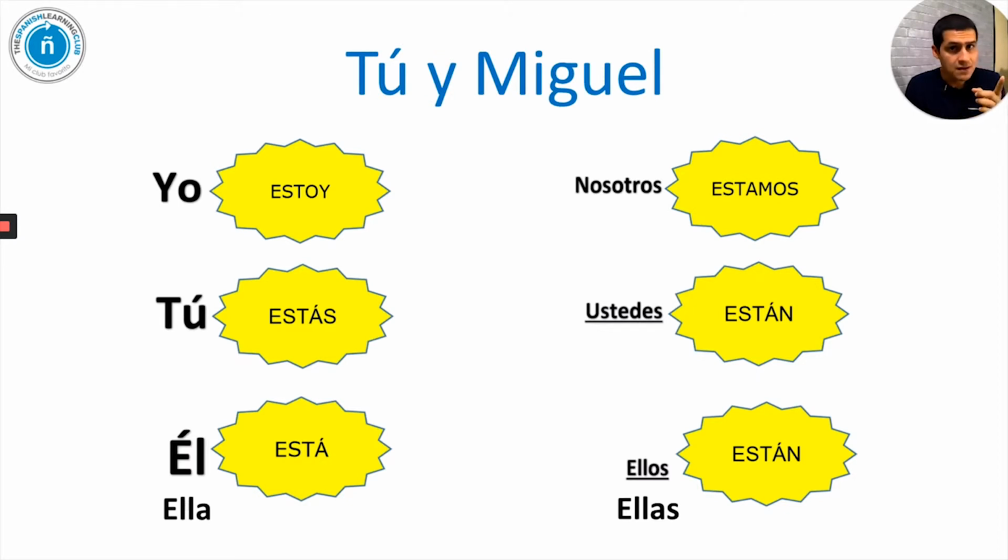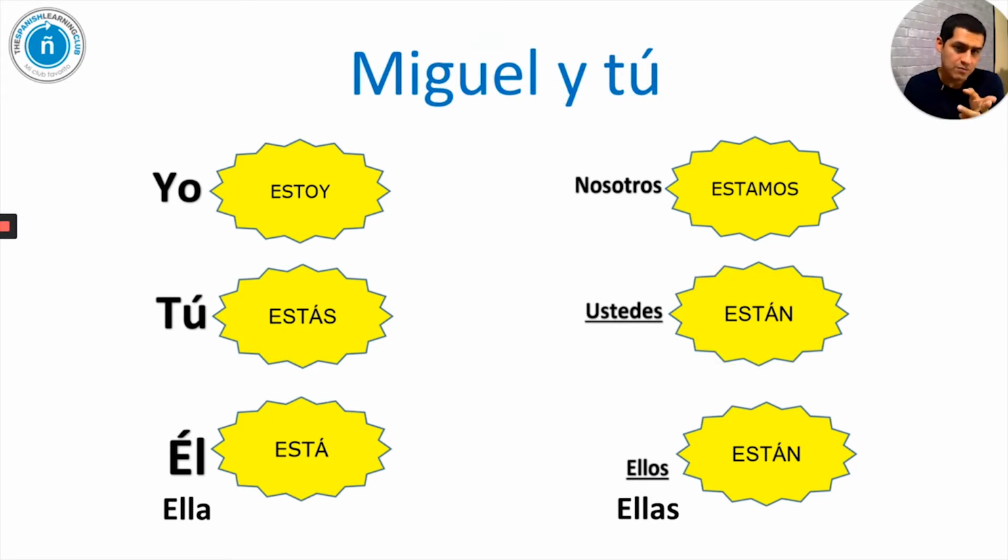Tú y Miguel. So what do you think the conjugation is going to be here? We are going to select tú y Miguel están. Ustedes, you guys. Ustedes están. And how about the other way around? Miguel y tú. What conjugation are we going to use here? So we will use están as well, because it's Miguel y tú. You guys, ustedes. Miguel y tú están.